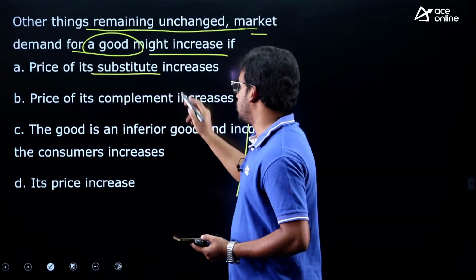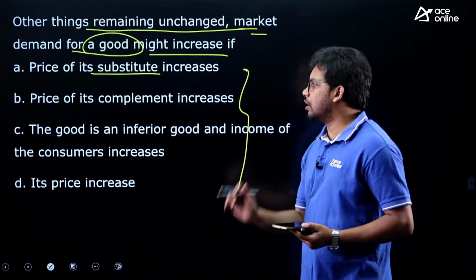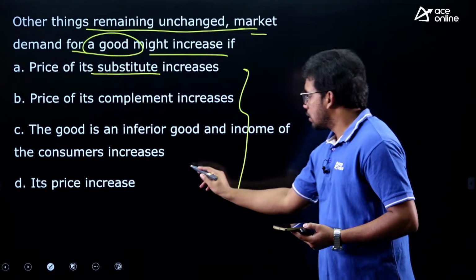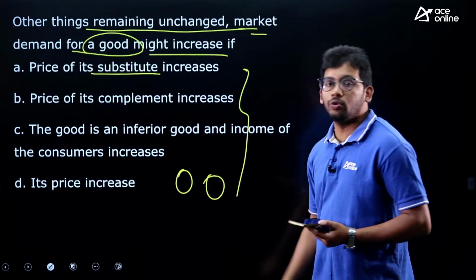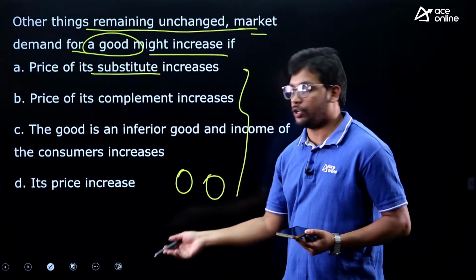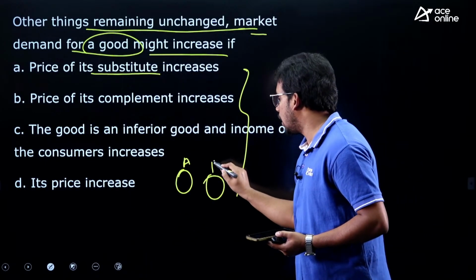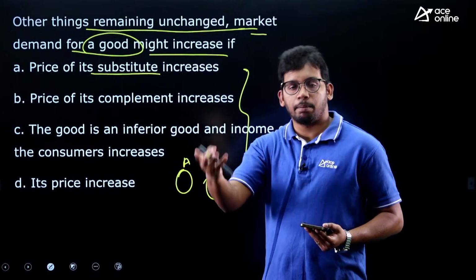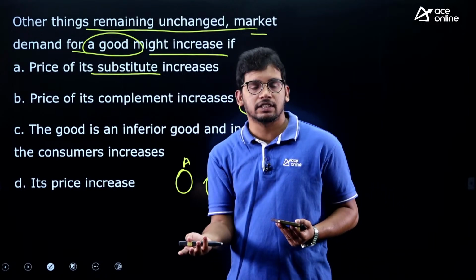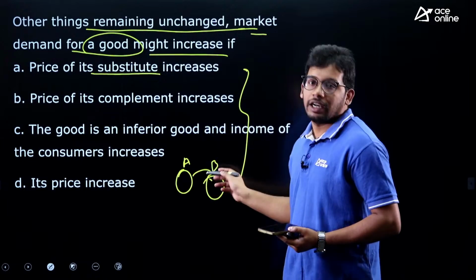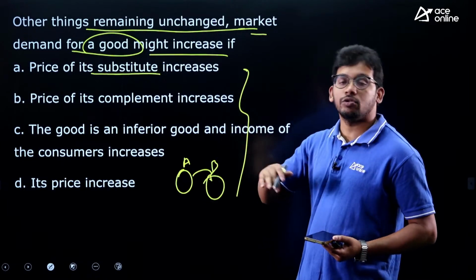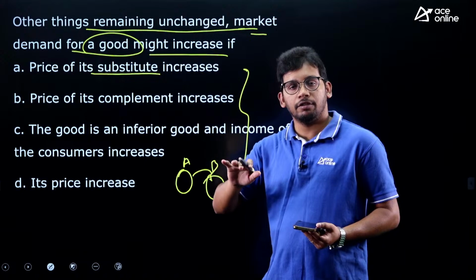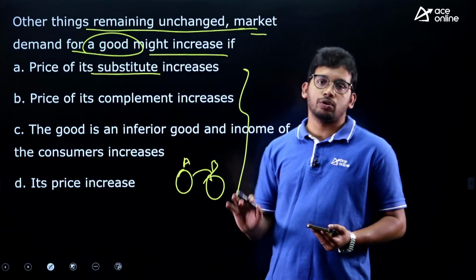Price of its substitute. Let me discuss substitute and complementary goods. Substitute goods means those goods which can be consumed alternatively. There are 2 options, A and B, let us say coffee and tea, right. If the price of coffee increases, then you will shift to tea. If tea price increases, you will shift to coffee. So they are alternates, if you can't consume one, you can go to the other one.